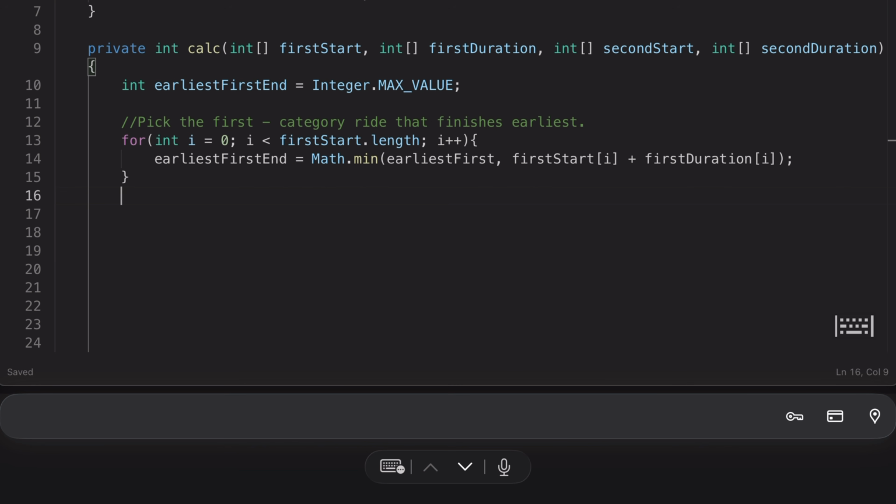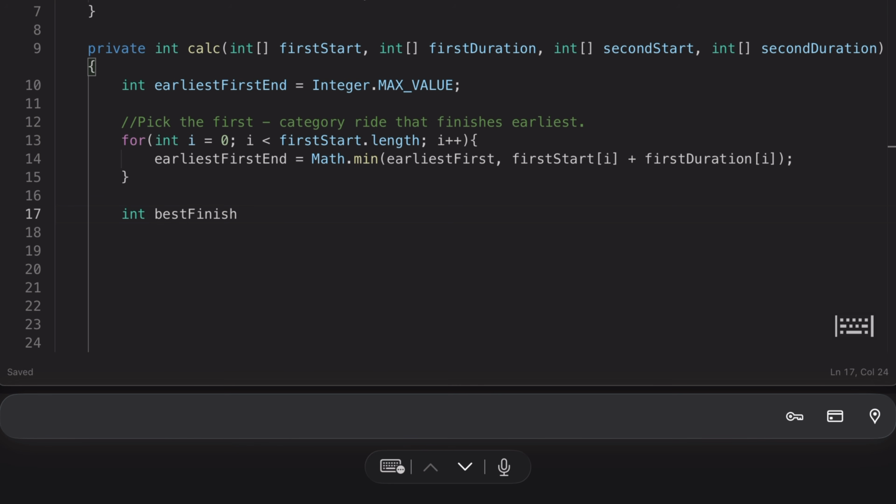Okay, guys, let's talk over here. Once you find the earliest first end, you will update it. Once you update it, now you need to find the best finish. How will we find the best finish? Similarly, create the best finish.